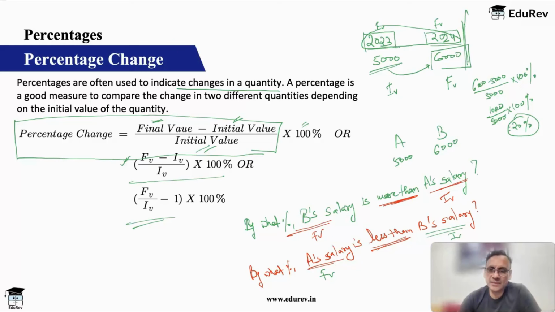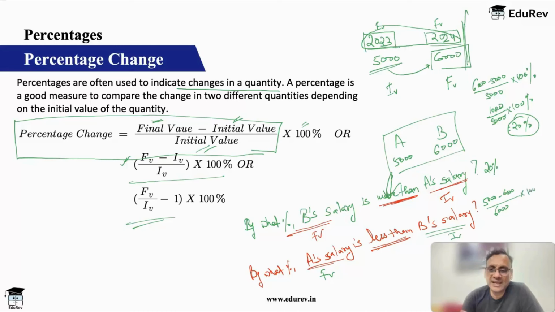At the same time, for this data and the first question, by what percentage B's salary is more than A's salary? Again, B is the final value, so 6,000 minus 5,000 upon 5,000 into 100%. The answer for this also is the same, 20%. But for the second question, A's salary is less than B's salary, so A's salary is your final value: 5,000 minus 6,000 upon 6,000 into 100%.